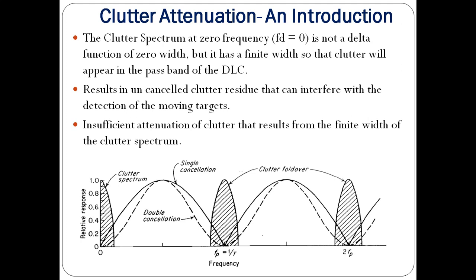So due to this finite width, an uncancelled clutter residue will interfere with the detection of the moving target. So this is the actual pass band of the DLC. So for the time being I have considered two frequency responses, one from the single delay line canceller which is shown with a dark line,